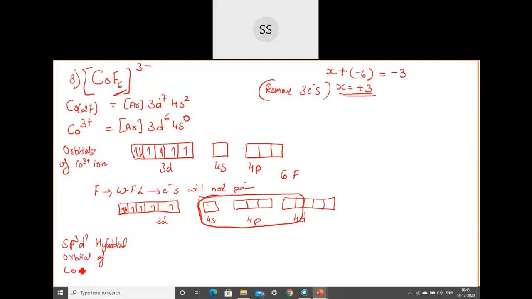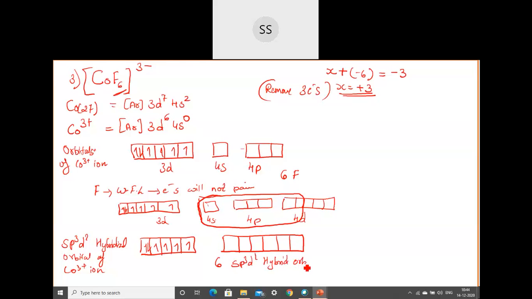In the orbital diagram of the Co3+ ion, the 3d orbitals you write as they are because they are not going to take part anyhow. So you put the electrons as they are in them. The mixed orbitals, we are going to club together and write. Total 6 are there, no? So 6 empty orbitals. You can write here 6 sp3d2 hybrid orbitals. After this, go for the filling of the electrons in the orbitals.